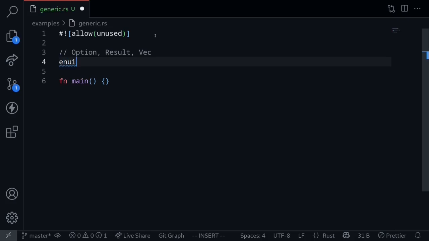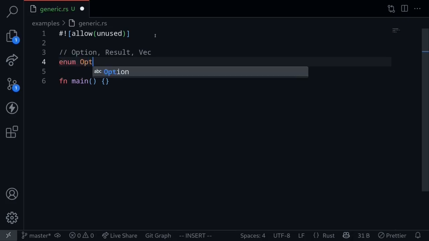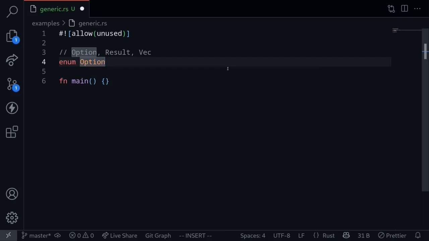For an option, this will be an enum. The name of the enum is Option. This option is a generic type, so it is parameterized by another type. We declare that this enum is a generic type like this. Here the capital T is a type placeholder. So inside here you will have your concrete type when we create this enum. For example, an option of u32 will have a u32 over here. An option of boolean will have a boolean over here, and so on.